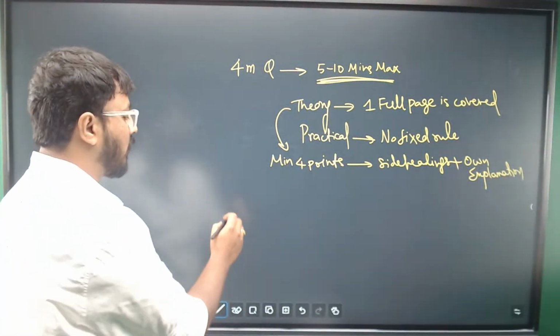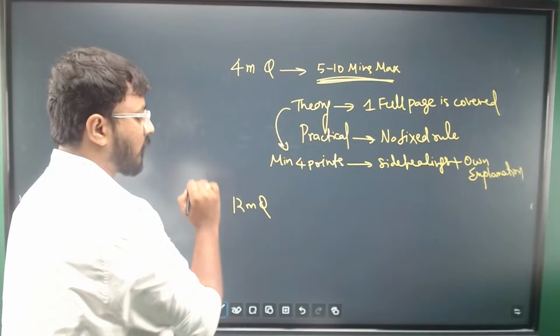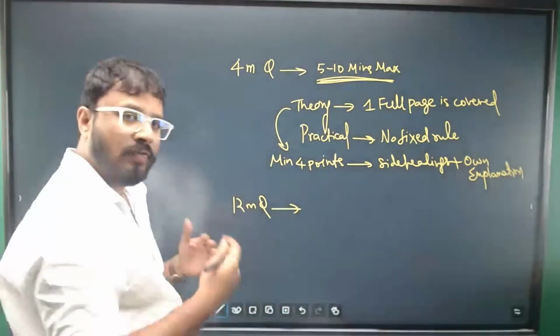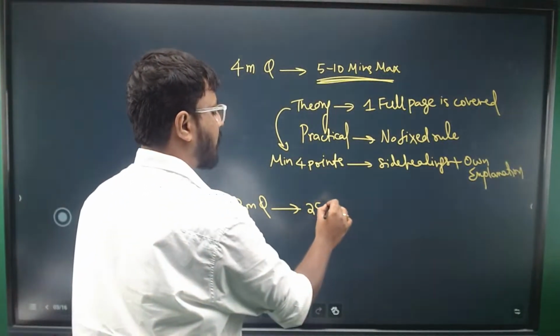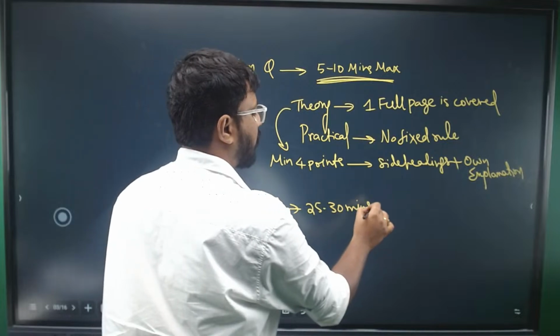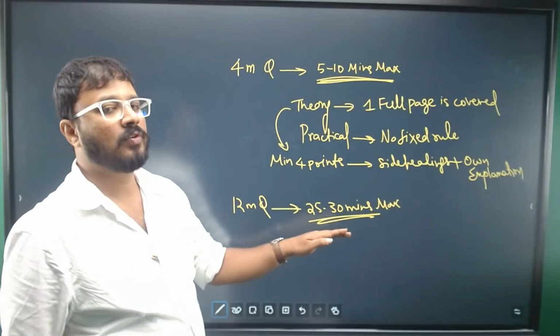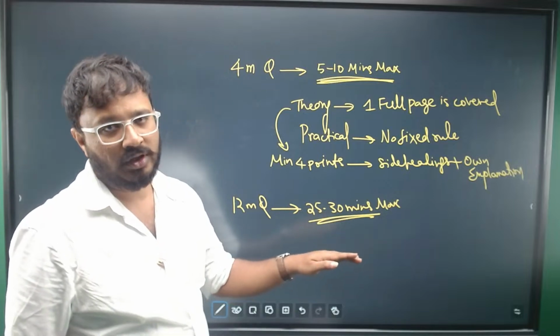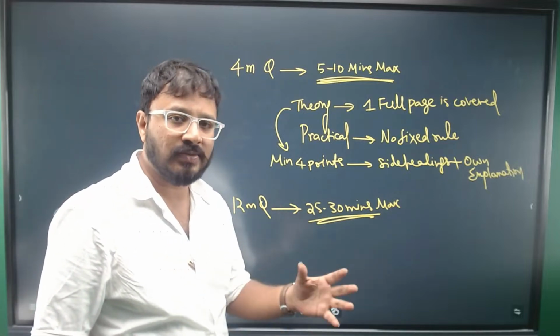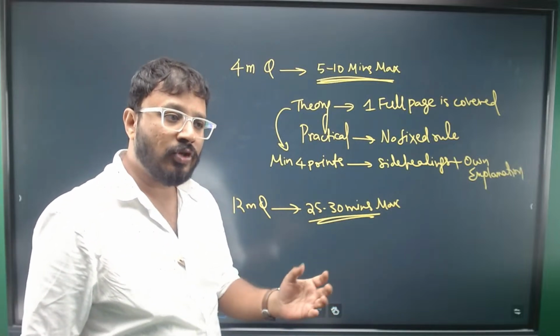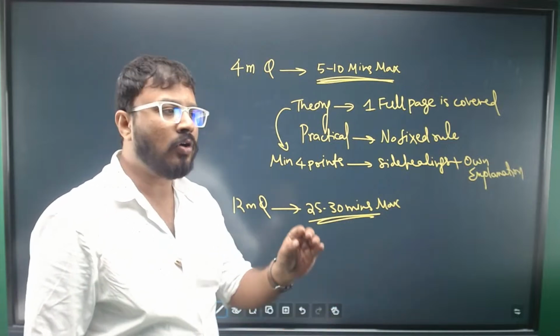When you're solving a 12-marker question, you can give 25 to 30 minutes max. If it is exceeding 30 minutes, please stop and go to the next question, because you need to score maximum. In order to score maximum, you need to attempt the full paper, not only a few questions.